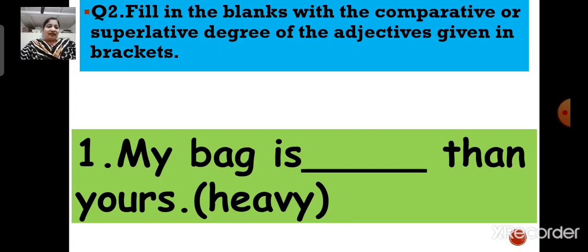Now here two bags are compared, right or not? So what will come over here? Comparative or superlative degree? Yes, comparative degree. Correct. So what will you write? Yes, you are right. You will write my bag is heavier than yours, because here two bags are compared. So heavier is the comparative degree of the adjective heavy. Now next.